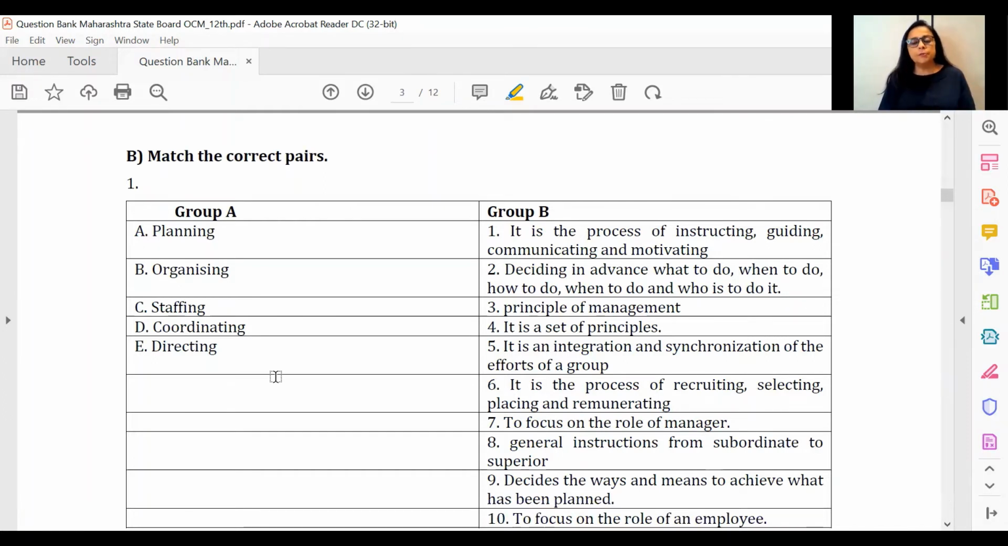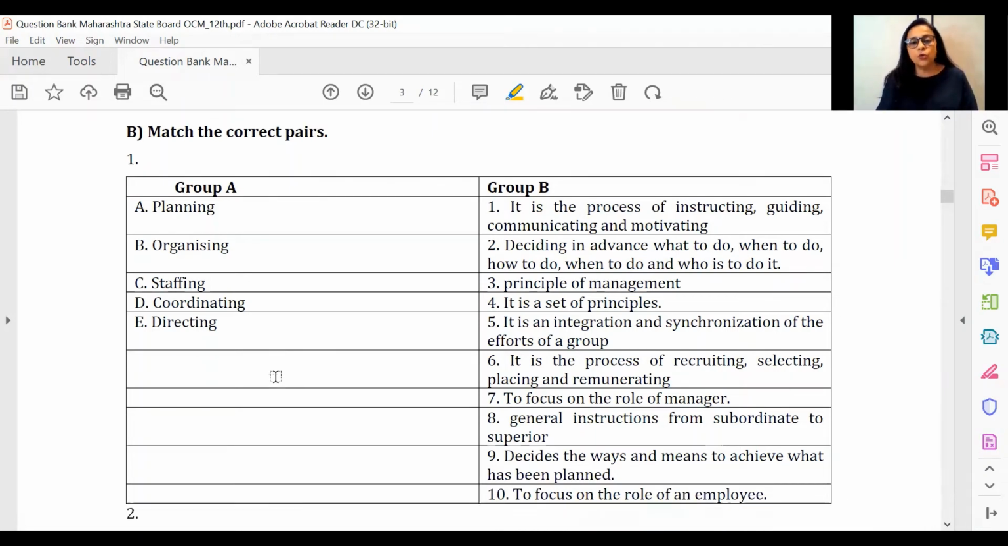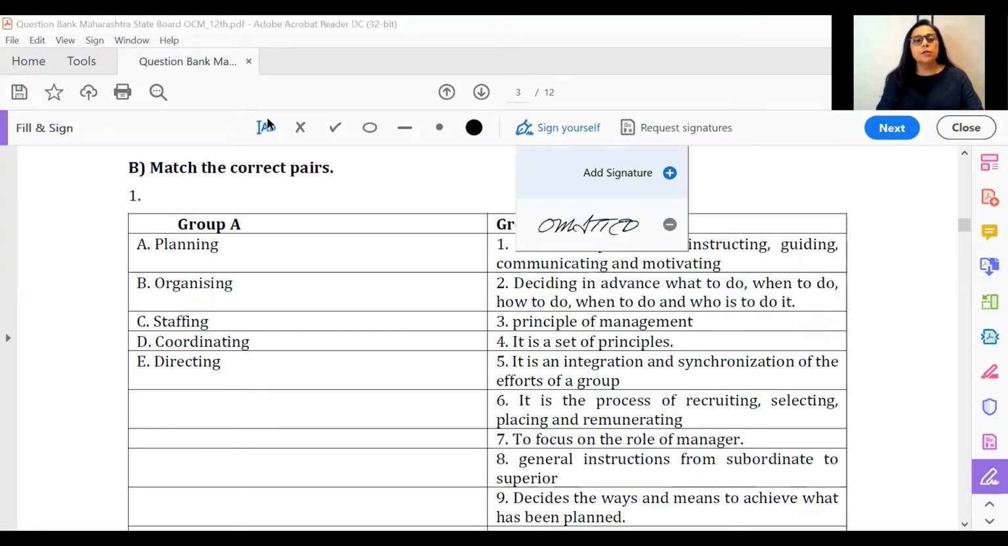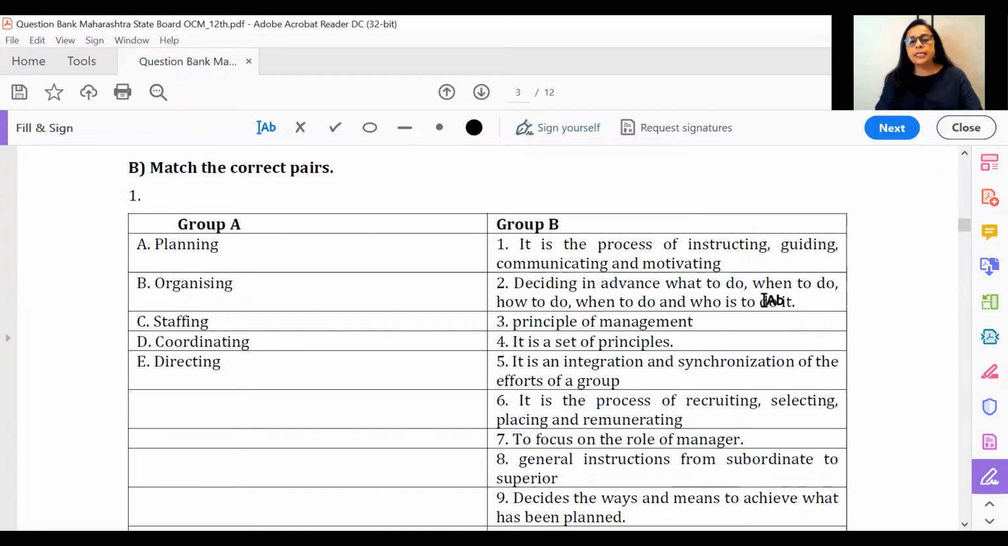So it will be really simple for you to find the answers. However, we will just take a look out here, and you will see that planning, the function of planning, can be defined as deciding in advance what to do, how to do, and where to do it. All right, so this is the answer you have for the planning function.